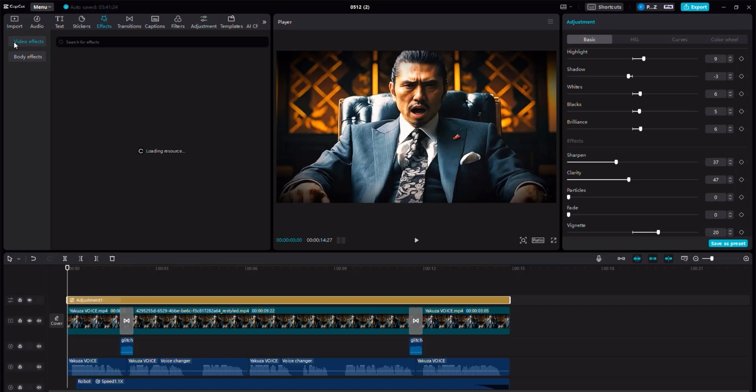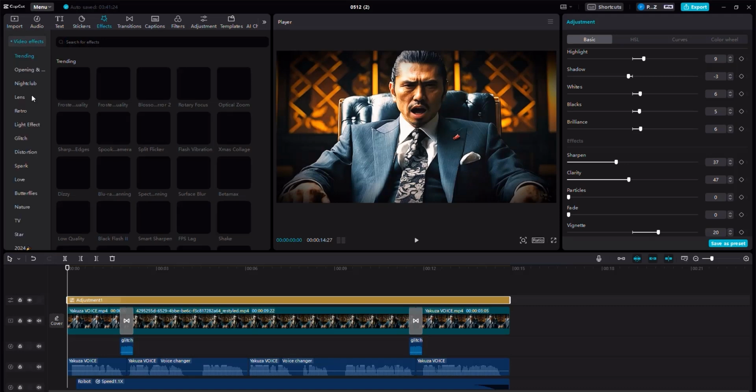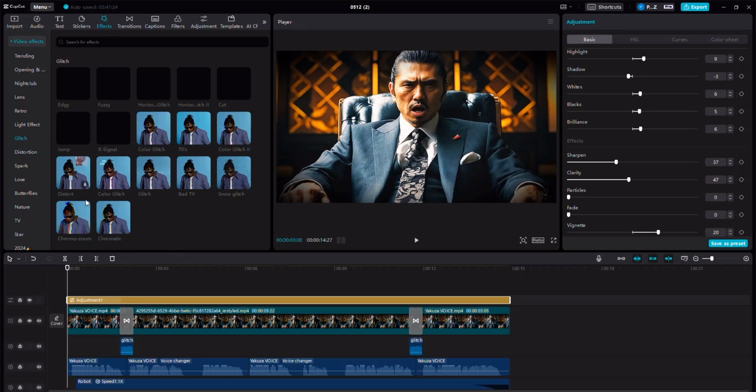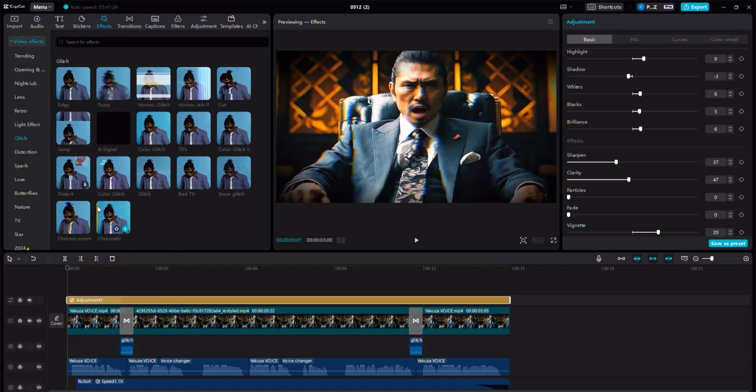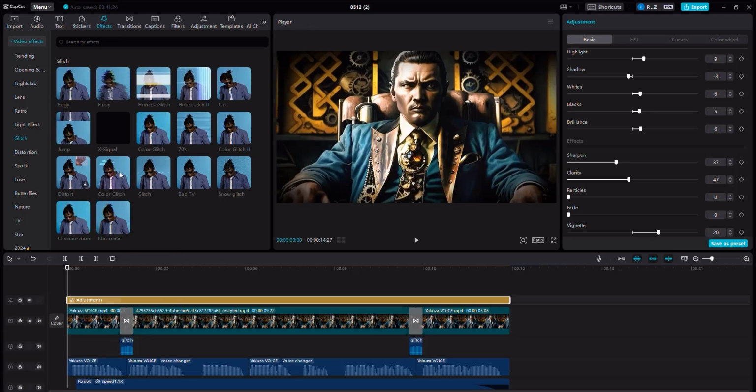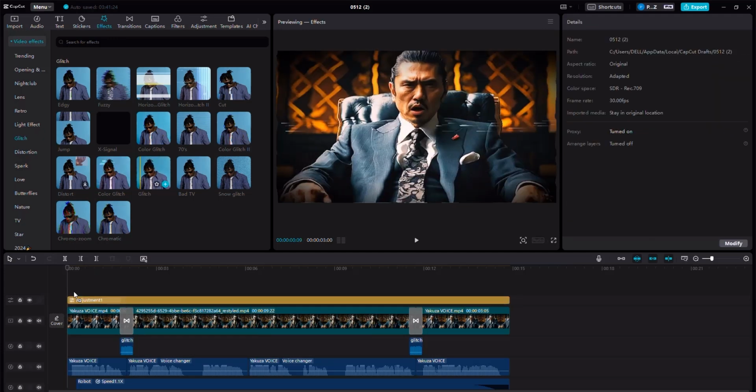And I can go here to effects, again, to the effects. I'd like to use a glitch effect. So all you need to do is to search here or just click right here on the video effects and then go to the glitch directly, in which case it's going to show a couple of glitches. Then what we can do is we can take a glitch. So for instance here, we have this very simple color glitch and then this simple glitch. I'm going to drag this very simple glitch, but you can use this one. I think this one is also good, right? But I think in my case, let me just experiment with some more glitches and see if I can find something interesting. Okay, I think this one is good.